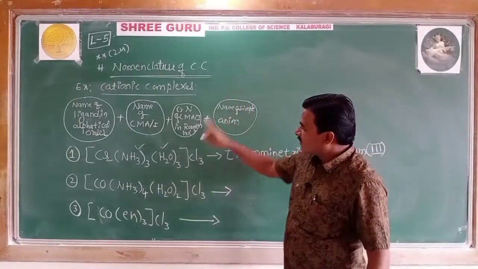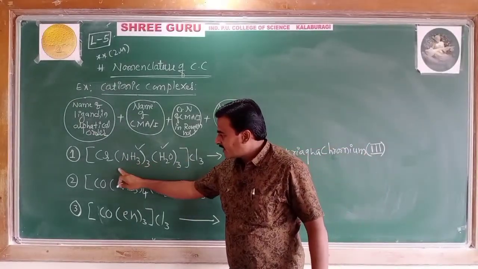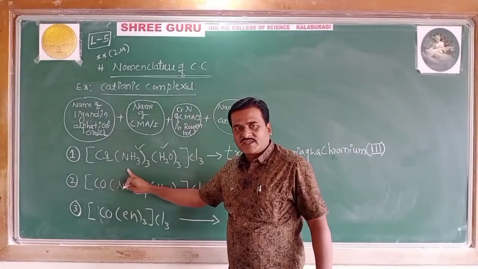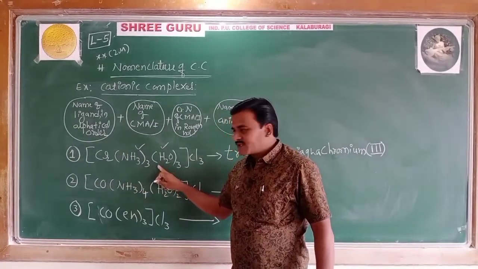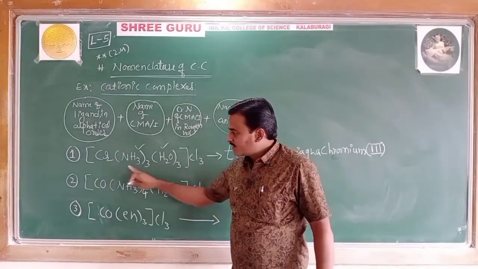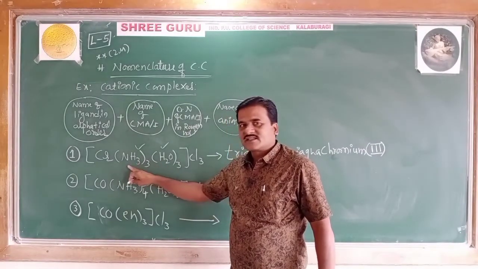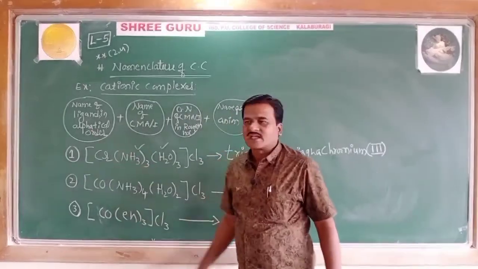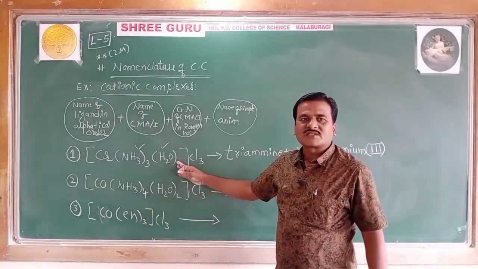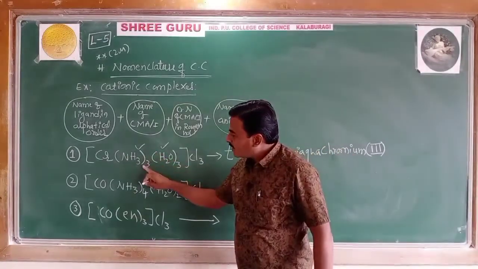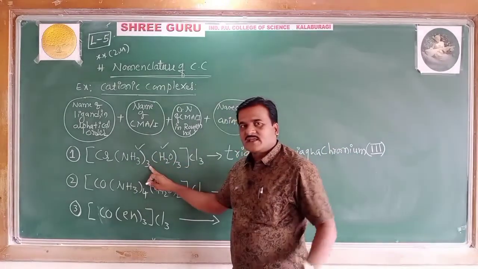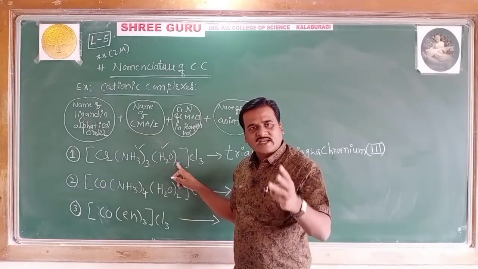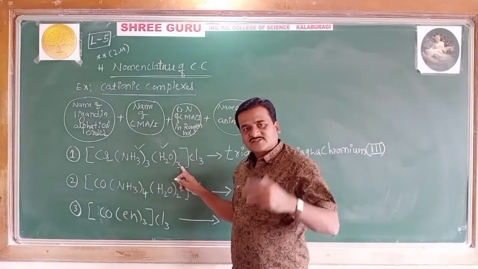Because when you look while writing amine, next to A you get M in amine. After the A in aqua you get Q. Looking into the second letter in the names of these ligands, amine comes alphabetically first and aqua comes next. Therefore, how many amine ligands are there? 3. Greek prefix tri. How many aqua ligands are there? 3 aqua ligands. Greek prefix tri.